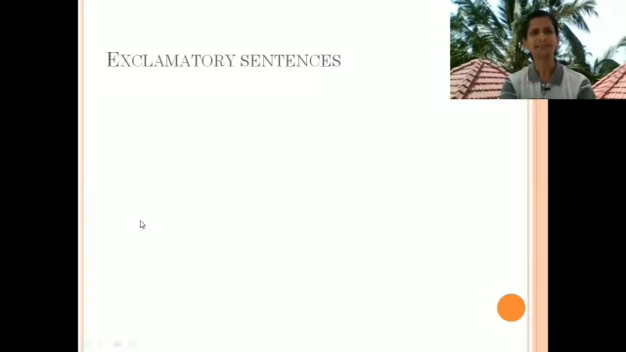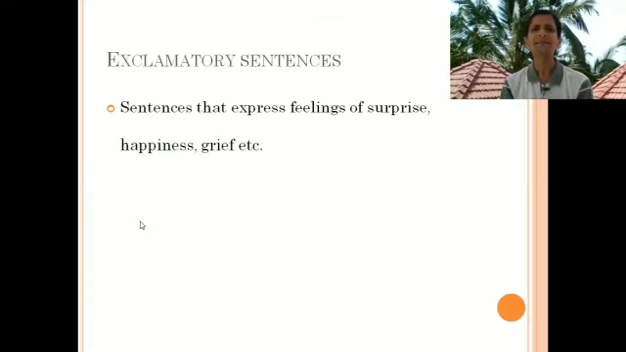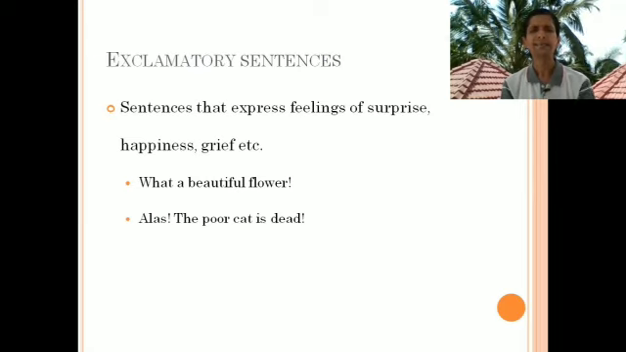So the next category of sentences, the last category of sentences, are known as exclamatory sentences. We use these sentences to show our feelings of happiness, wonder, or sorrow to somebody. These sentences are characterized by the exclamation mark that we put at the end, like the questions have a question mark at the end of a sentence. Exclamatory sentences have an exclamation mark, which indicates that it is an exclamatory sentence.